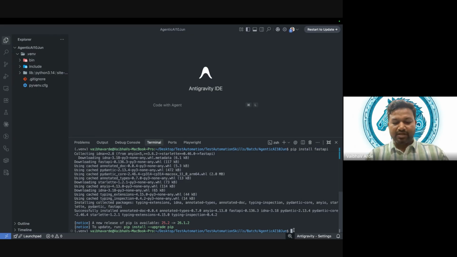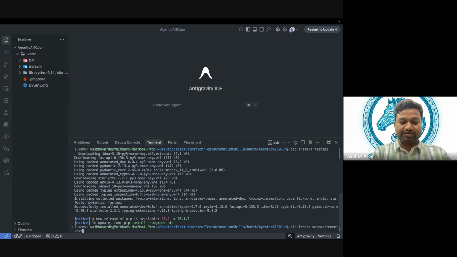I will say pip freeze, and I think this is the command, redirected to requirements.txt. What will this command do? Can you see any other file over here? There is no file, right?